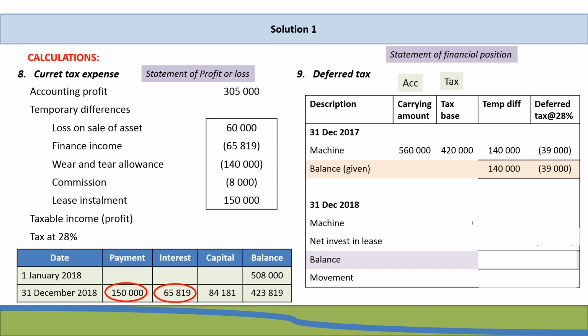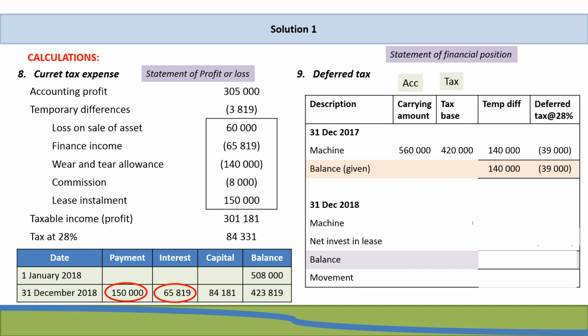If we add all our temporary differences up together, we get a temporary difference amount of minus 3,819 Rand, and this gives us a taxable income of 301,181 Rand. Tax at 28% would give us an amount of 84,331. So that's our current tax expense done.